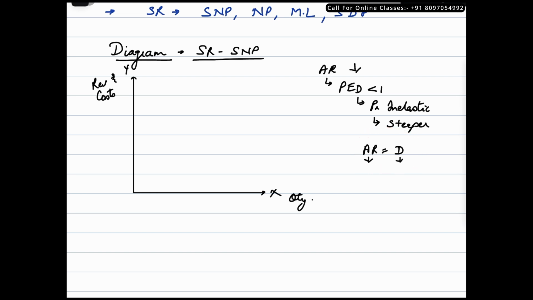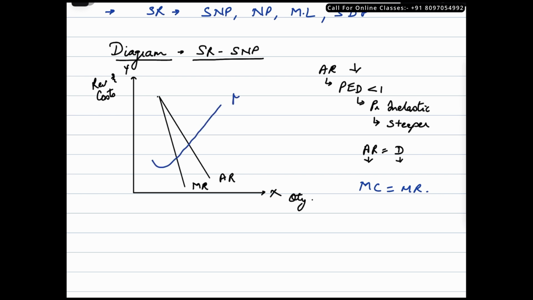Alright, let's draw the diagram. We know that the average revenue curve under a monopoly is a downward sloping curve with a steeper slope. From the previous video, we also know that if AR is falling, marginal revenue would fall at a much faster rate, correct? So this is the marginal revenue. We are also aware at which level we identify the profit maximizing level of output. It is where marginal cost is equal to marginal revenue. So in this diagram now, we need to put a marginal cost curve. Let's draw the marginal cost curve.